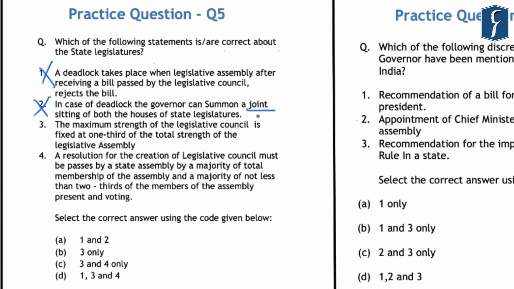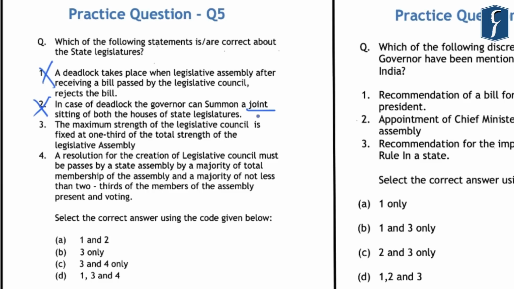So the question of joint sitting does not arise in the first place in the case of state legislatures. So regarding the mechanism for resolving the deadlock, if a bill is passed by the Legislative Assembly for the second time and is transmitted to the Legislative Council, and if the Legislative Council again rejects the bill or proposes certain amendments or does not pass the bill within 1 month, then the bill is deemed to have been passed by both the houses.